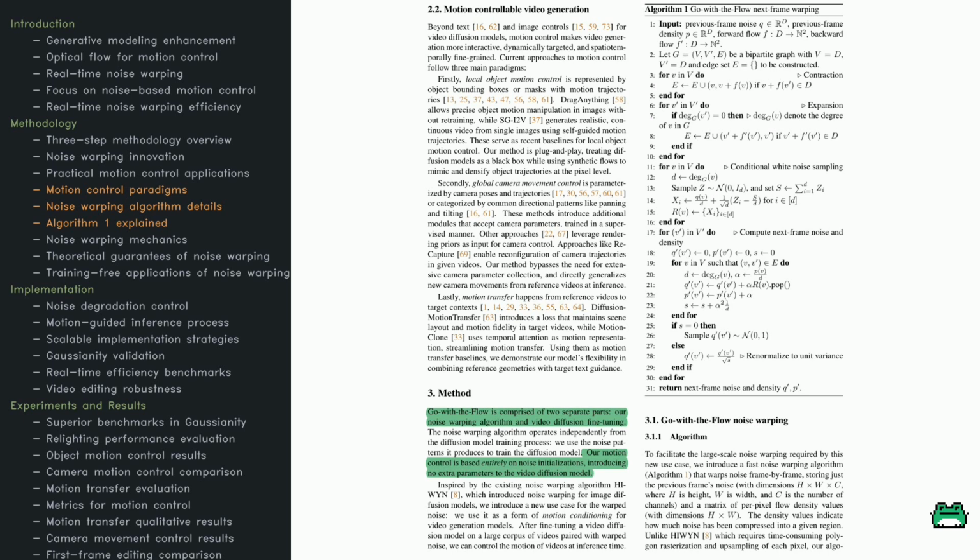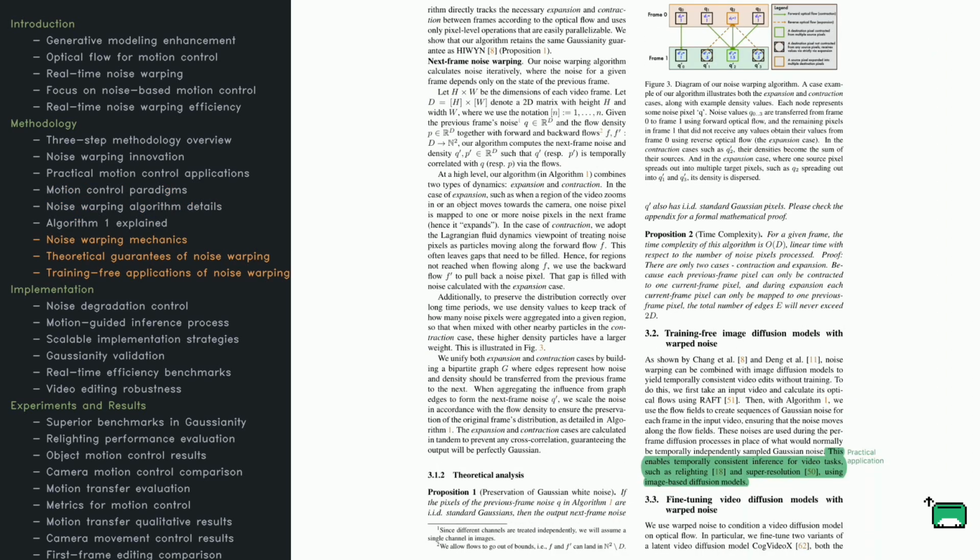Algorithm 1, shown in the paper, outlines how noise in one frame transforms into noise for the next. Instead of a slow rasterization step, this algorithm uses the optical flow to warp noise at each frame rapidly. It dynamically adjusts pixel density, spreading it out when needed, expansion, or tightening it, contraction. That makes it both fast and good at preserving detail, so it works well even in real-time applications.